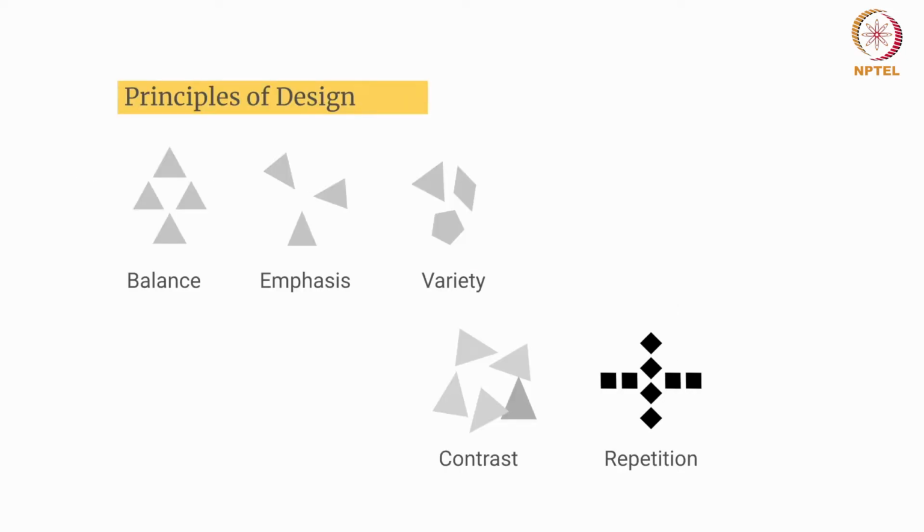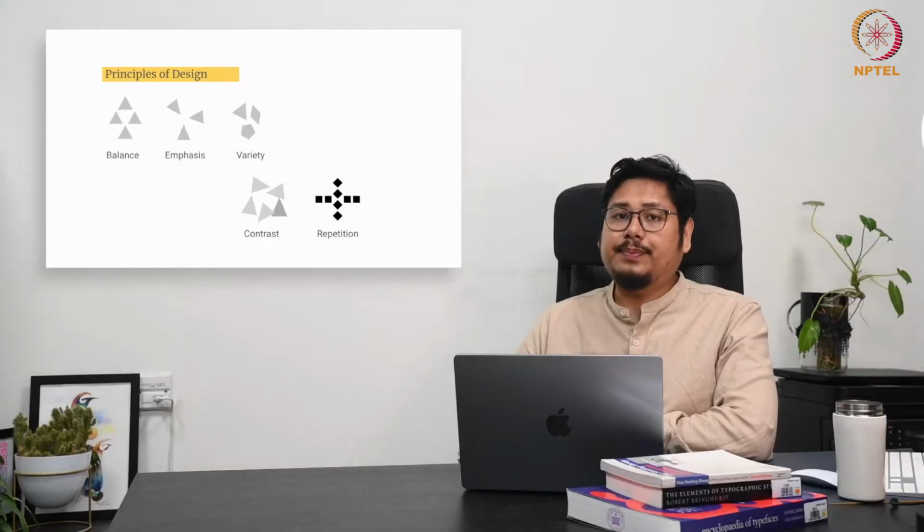So repetition is a design principle that involves reusing the same or similar design elements through a composition to create consistency, cohesiveness, and rhythm. These repeated elements can include colors, shapes, patterns, fonts, or texture.